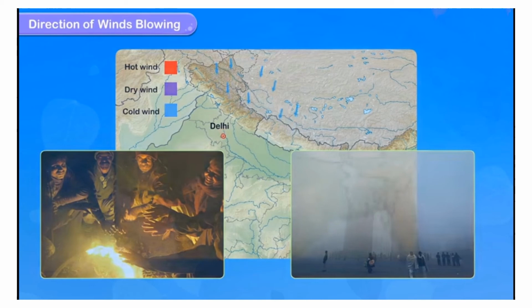During summer, hot winds from Rajasthan called Loo make the western part of the northern plains very hot.